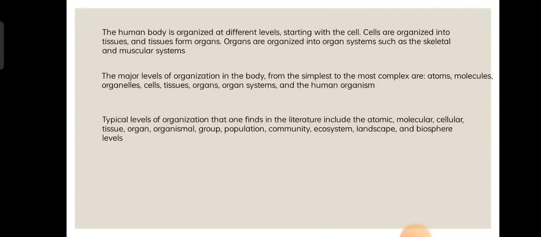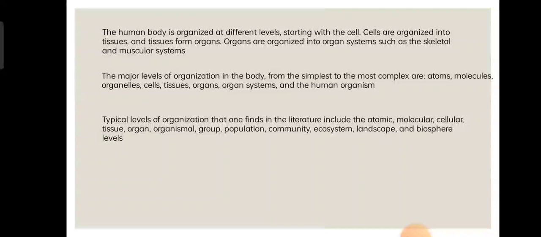The cells in complex multicellular organisms form tissues, organs and organ systems. The human body is organized at different levels, first starting with the cells. Even amoeba, bacteria, whatever it is, every organism is organized.